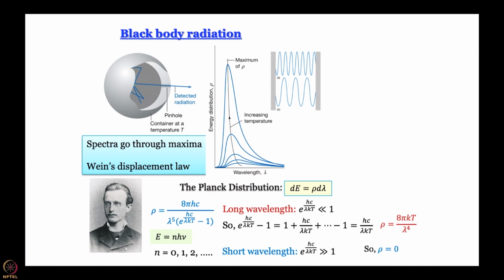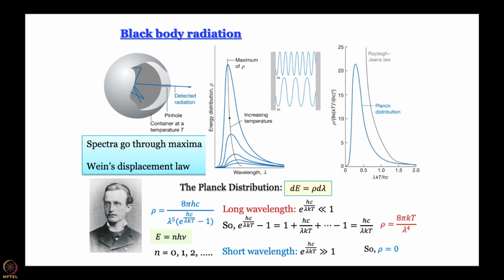So what we are saying is that this Planck's distribution actually goes through a maximum and becomes 0 at very high frequency, and you look at this distribution and the experimental spectrum at a given temperature, they match perfectly. That is why Planck's distribution is widely accepted.